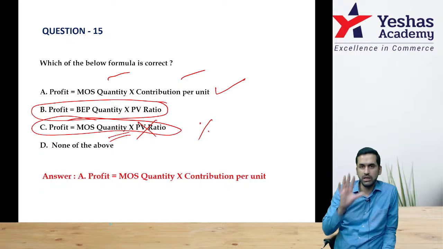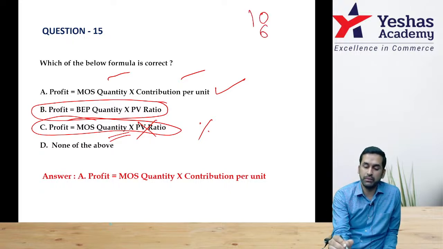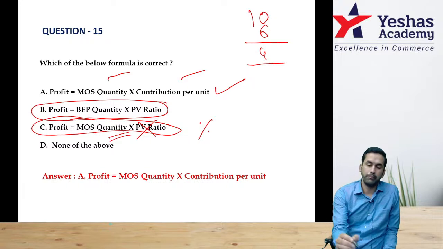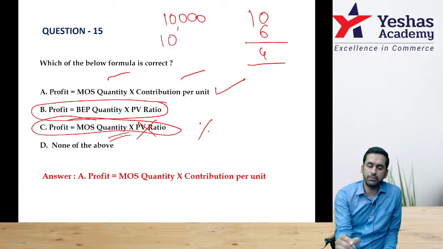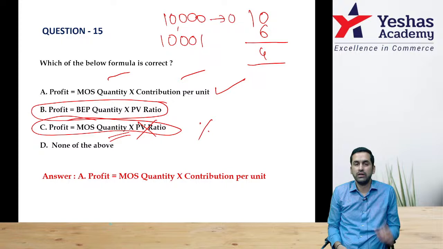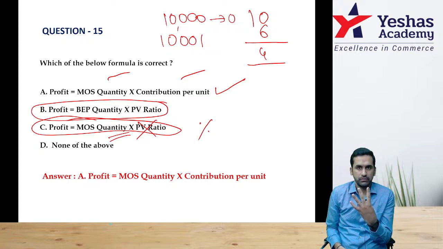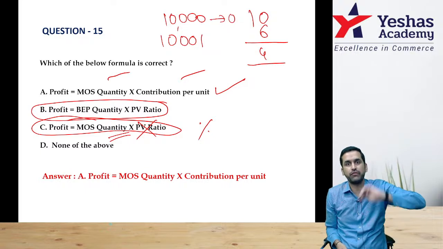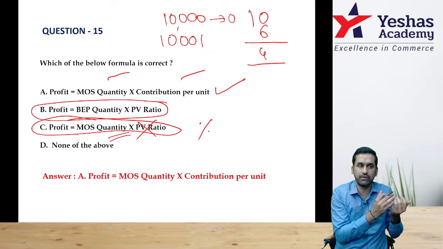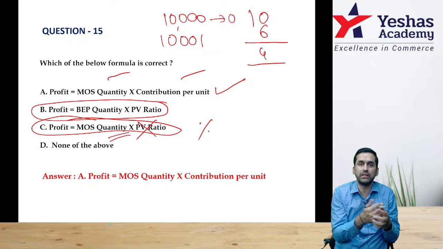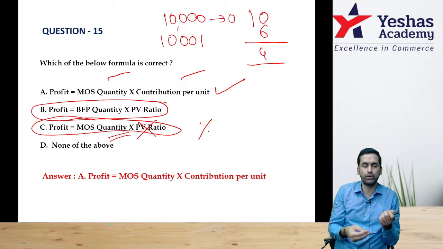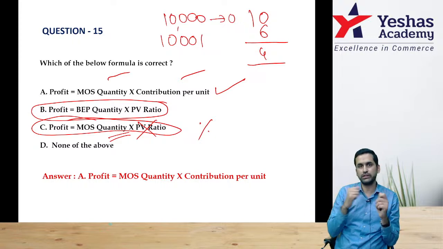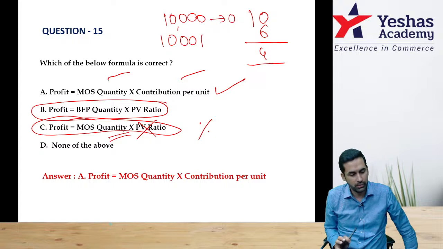Sir, what is the meaning of MOS quantity into contribution per unit? Imagine selling price 10 rupees, variable cost 6 rupees, contribution 4. BEP 10,000 units. That means at 10,000 units, your profit is 0. If you sell 10,001 units, what will happen? That 1 unit will generate 4 rupees profit. Here the 4 rupee contribution itself is 4 rupee profit because the full fixed cost is recovered at 10,000 units. Anything over and above 10,000, each unit that you make and sell keeps adding 4 rupees, 4 rupees, 4 rupees to the organization. Anyway, fixed cost is fully recovered. All of this will become your profits.